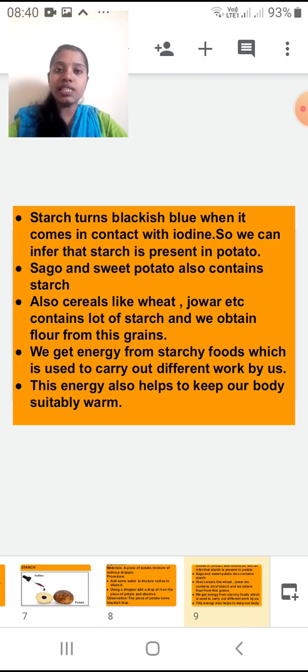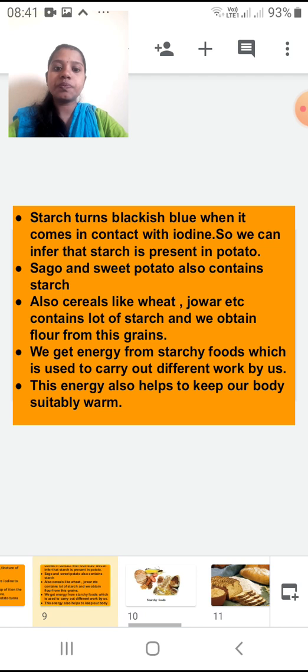Now this energy which you get from the starchy food also helps to keep your body suitably warm. You know your body is warm, and this is because of eating this starchy food. I hope till here it is clear.